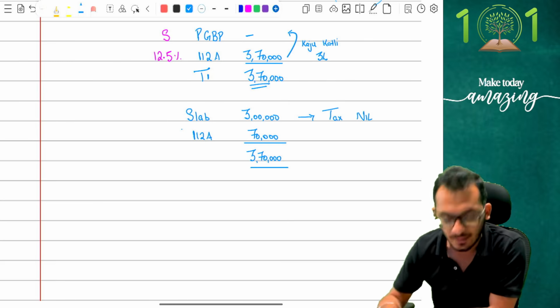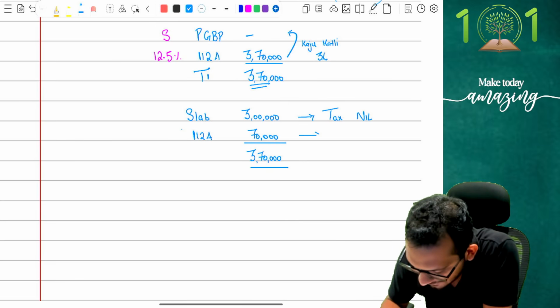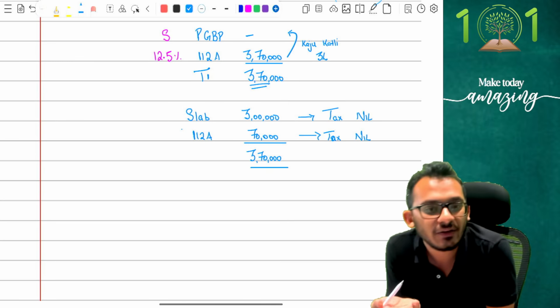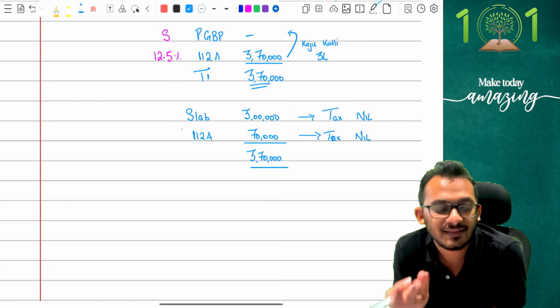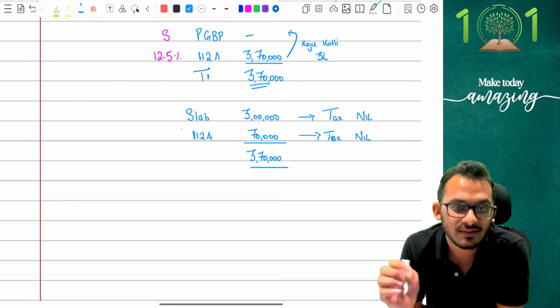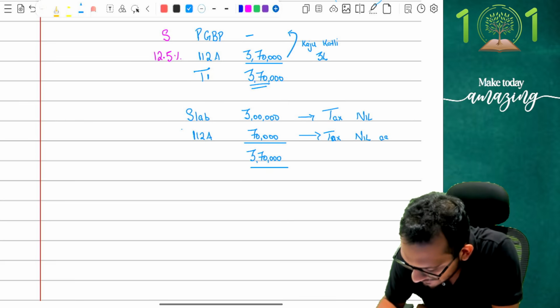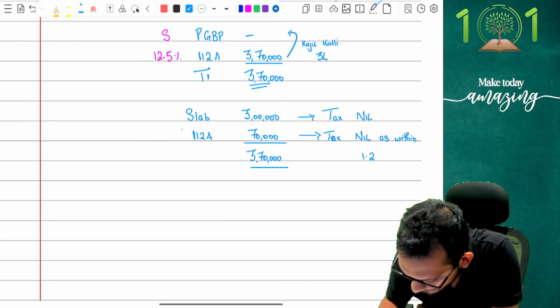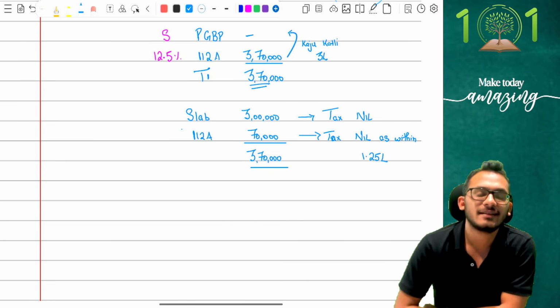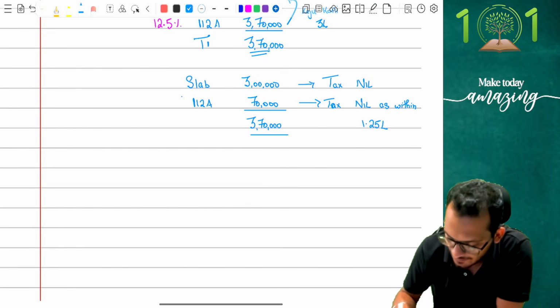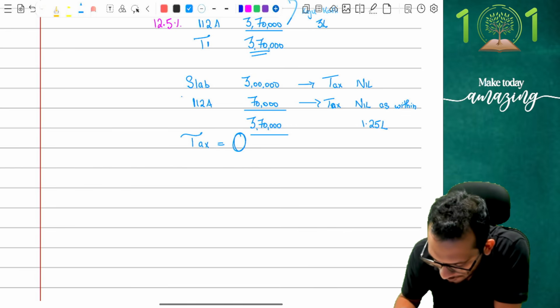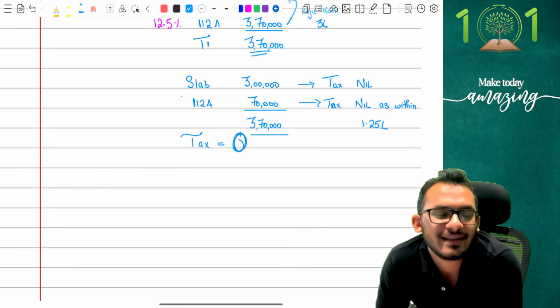On 70,000 also the tax is 0, because at the end of the day 112A says you will get a basic exemption of 1,25,000 there itself. Yes, so you will say tax is nil as it is within 1.25 lakhs, which means overall my tax is equal to 0.